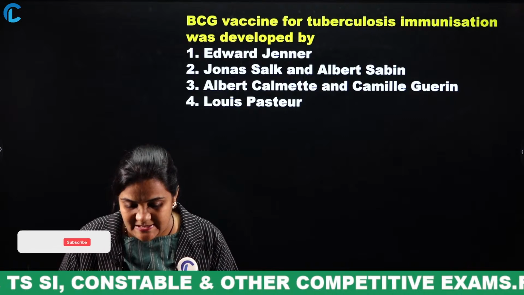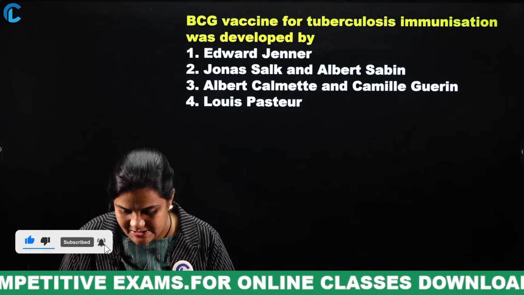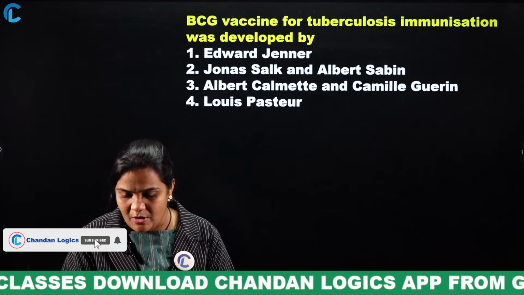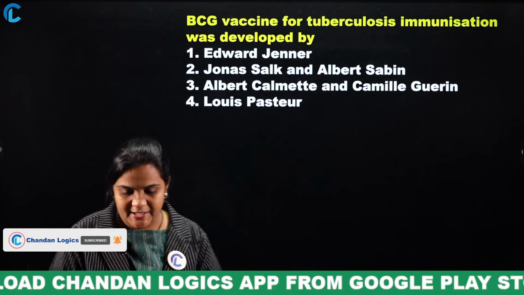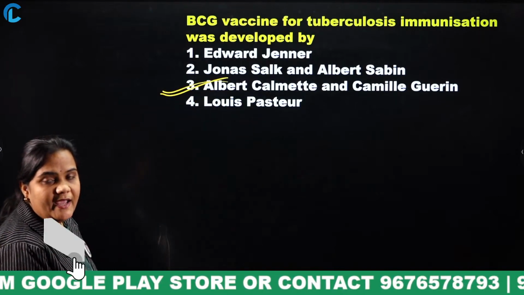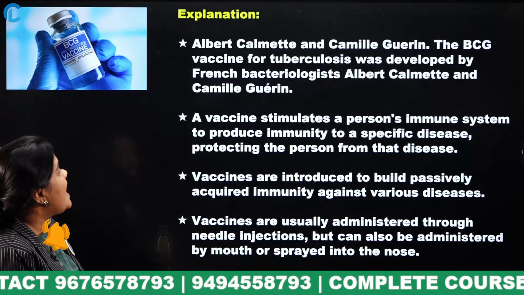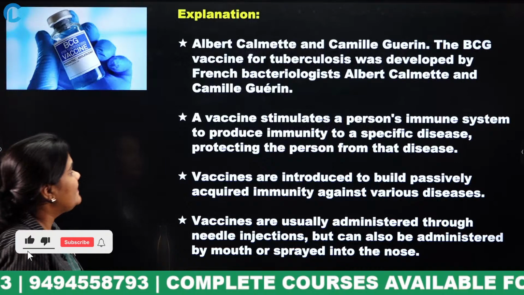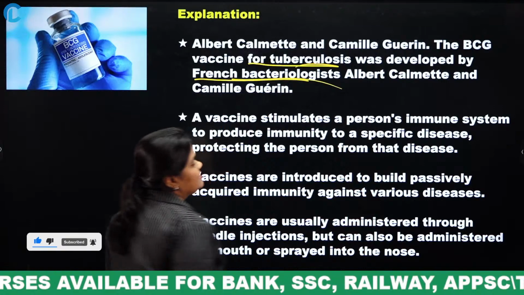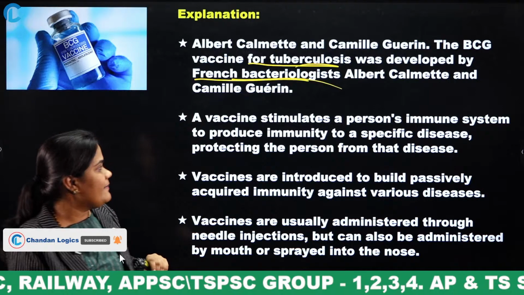The BCG vaccine for tuberculosis was developed by which scientist? Come on. Yes, very good. Albert Calmette and Camille Guerin. What is the full form of BCG? We will look. The BCG vaccine for tuberculosis was developed by French bacteriologists. What are their names? Albert Calmette and Camille Guerin.